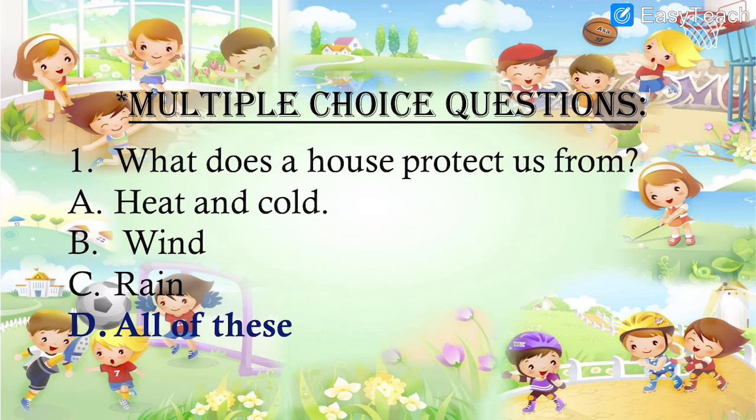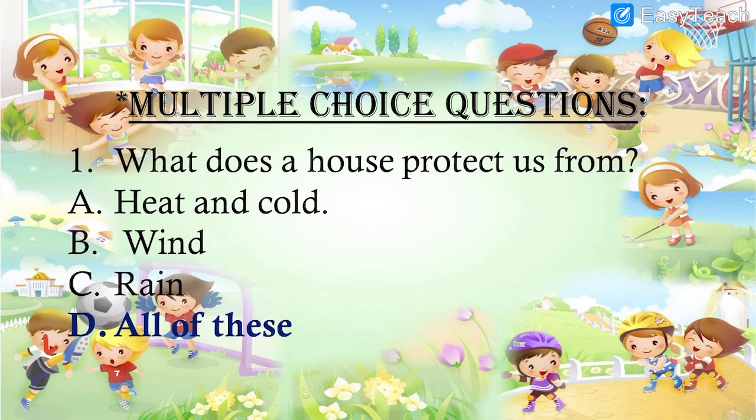Number 1. What does a house protect us from? A house protects us from so many things, right? So what does a house protect us from? Options: heat and cold, wind, rain, or all of these. A house protects us from heat and cold, wind and rain. A house protects us from all these things.